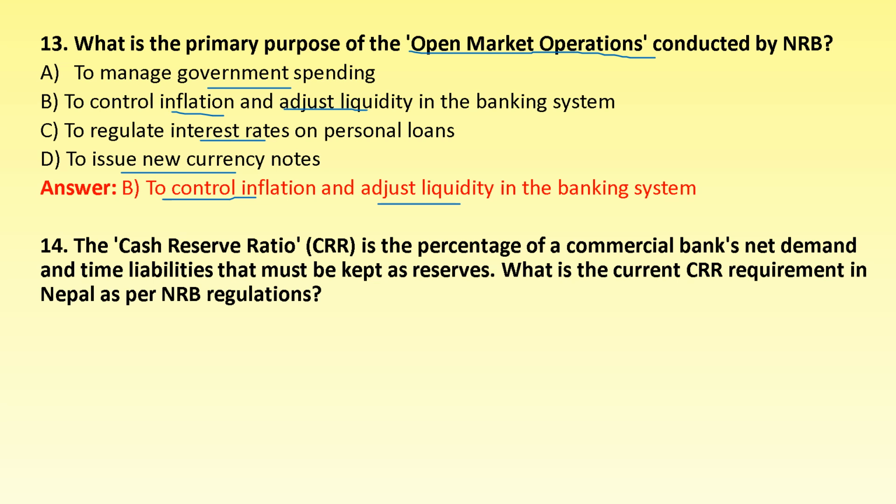Number 14, the cash reserve ratio, CRR, is the percentage of commercial banks' net demand and time liabilities that must be kept as reserves. What is the current CRR requirement in Nepal Rastra Bank as per the Nepal Rastra Bank regulation for commercial banks? Options are 4%, 5%, 7%, and 8%. The correct answer is option A, 4%.